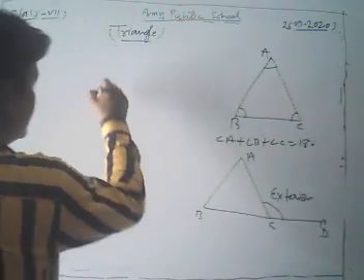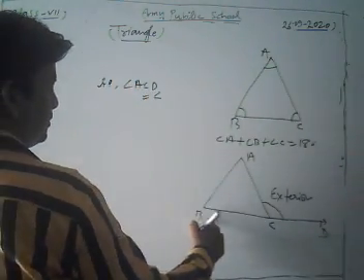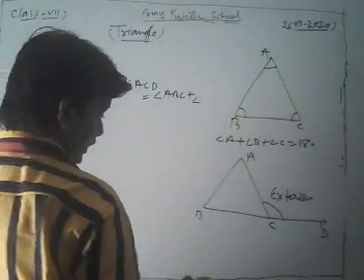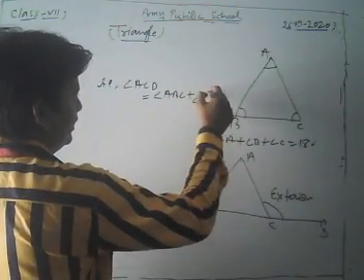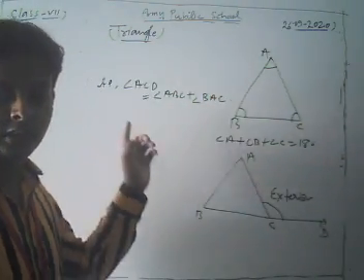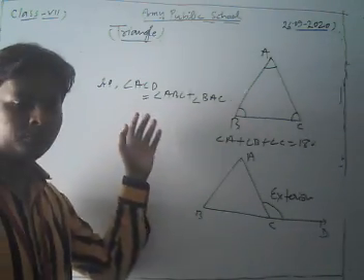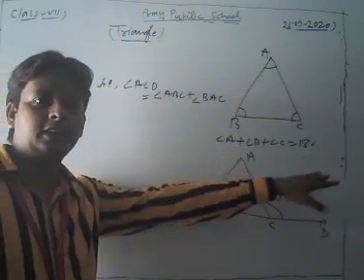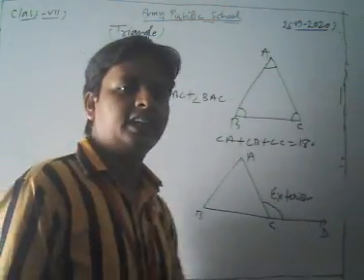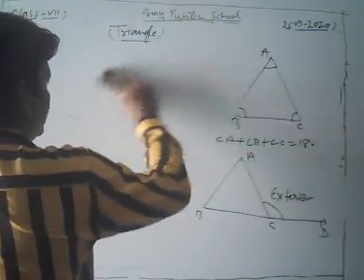That is, angle ACD is equal to angle ABC plus angle BAC. This is a very important property related to triangle. The exterior angle is always equal to the sum of its two opposite interior angles. Okay, now look at some other properties.